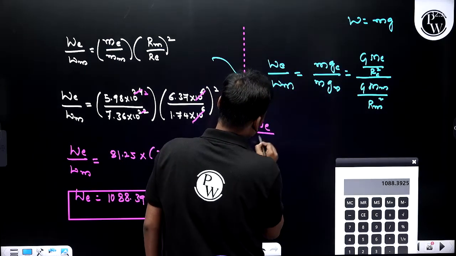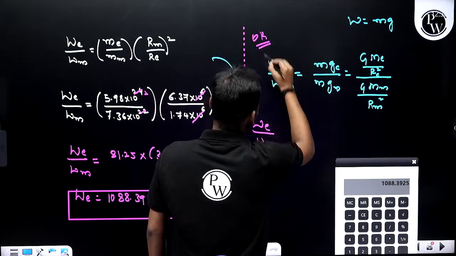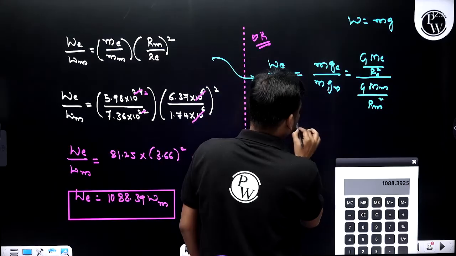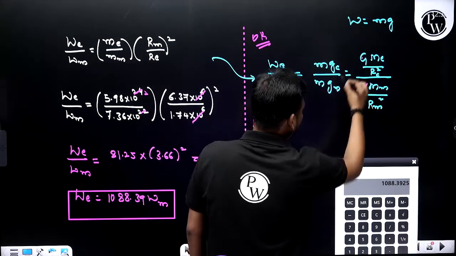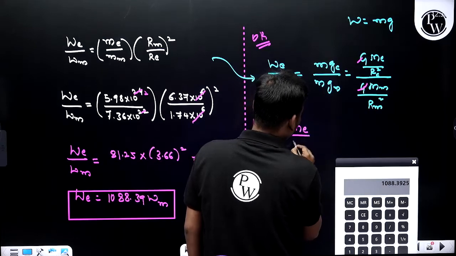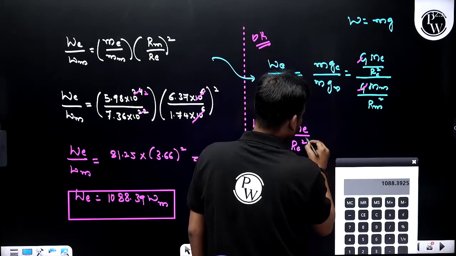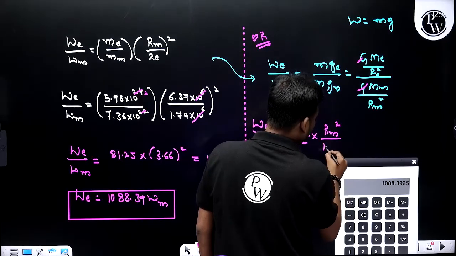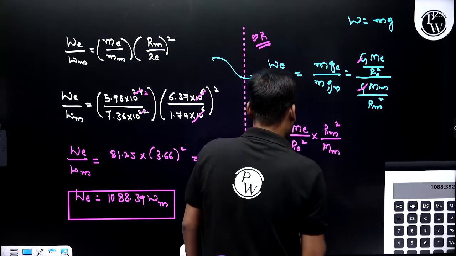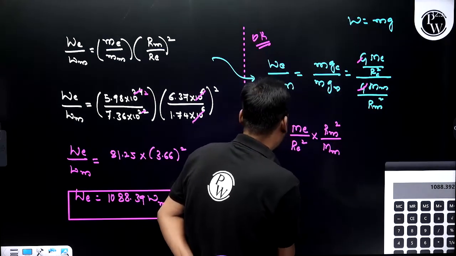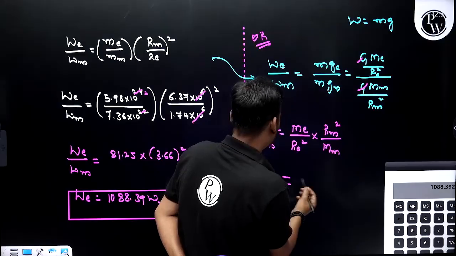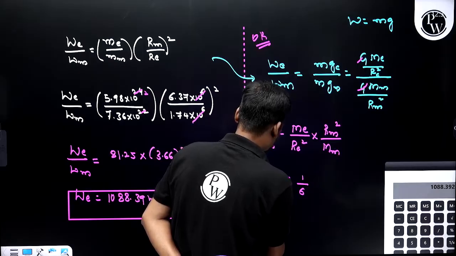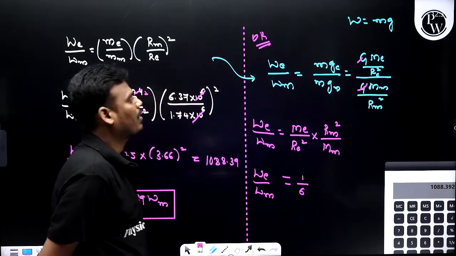Again, simplification: G gets cancelled, mass of the Earth divided by rE squared, into rM squared divided by mass of the Moon. After substituting the values and simplifying, you will get 1 by 6 WM. Got it? Clear?